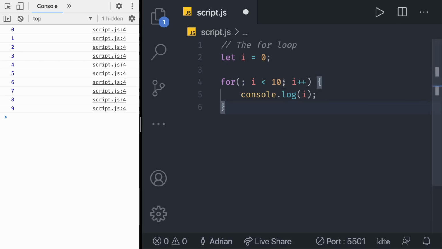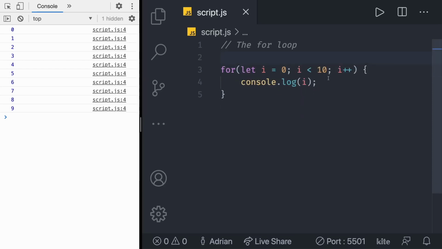Actually, we can remove absolutely everything from the loop, like this, and just have 2 semicolons. But we never want to do this because, as you learned, this would be an infinite loop. So this is not a good practice. And this here, without the initialization in there, is also not a good practice. So you always want to have all of the 3 expressions in there, the initialization, then the condition, and then the final expression.